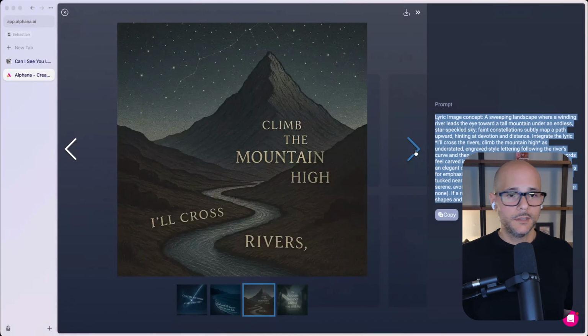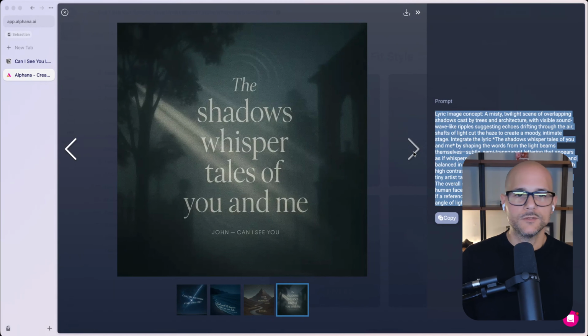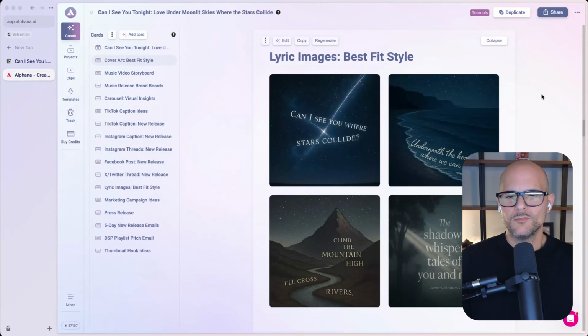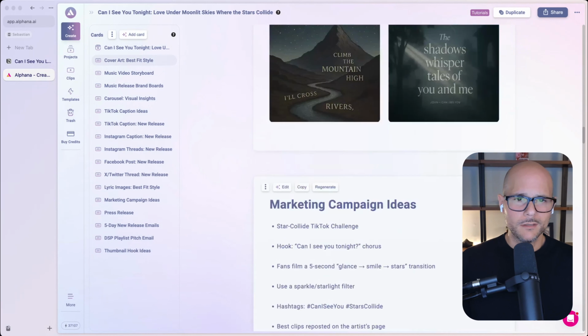Here's another one. Climb the mountain high, I'll cross the rivers, right? Look at the concept. Beautiful. And then last but not least, the shadows whisper tales of you and me. So these are lyric image concepts. Again, great for posts, great for content, can put it on a website, can drop it into a carousel post.